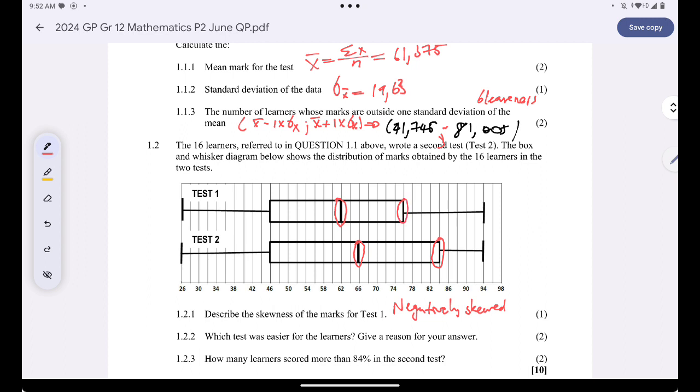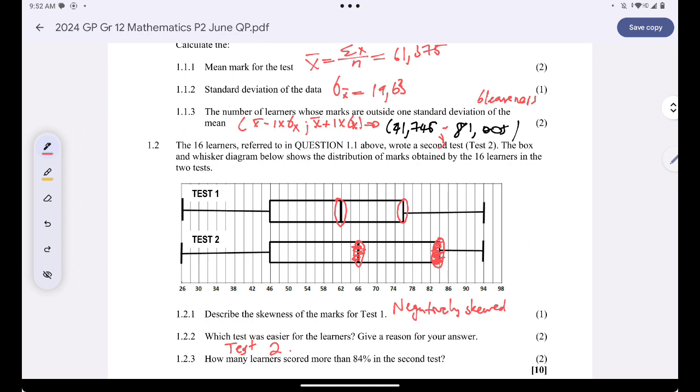So test 2, I don't want to say it was easier. Maybe the learners were more prepared, but just to answer this question, I'll say test 2 was easier. Oh, but it could be easier because they were more prepared. Okay, I get them. Test 2 was easier because the average was more, and you can say that 75% of the learners got more marks there.